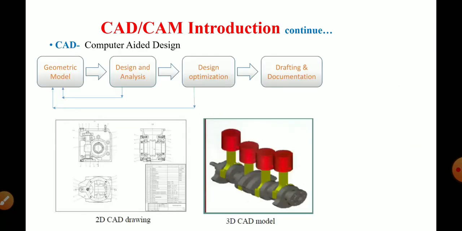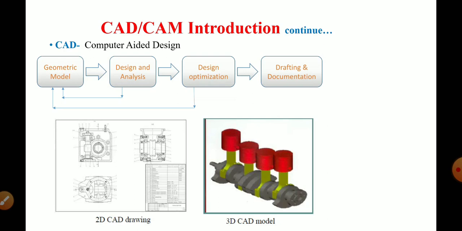Now we will see the computer aided design steps. The first step in the CAD process is the geometric model. This geometric model is prepared by using CAD software packages. We can prepare 2D drawings as well as 3D drawings, as we can see here. Once these models are prepared, design and analysis is the next step.